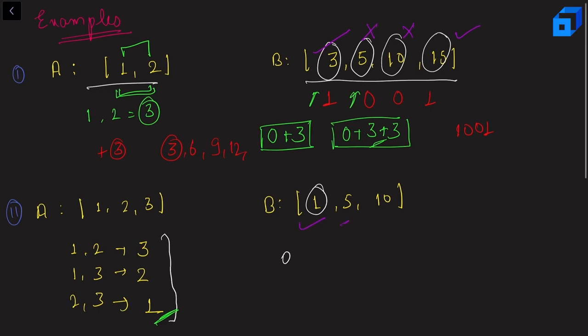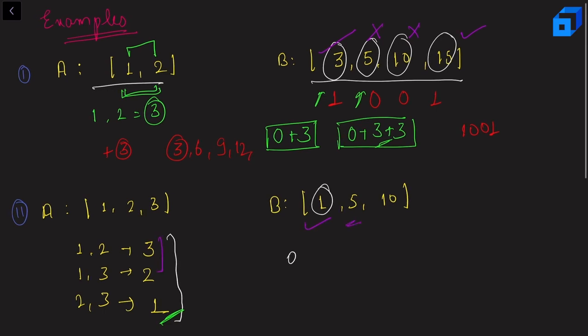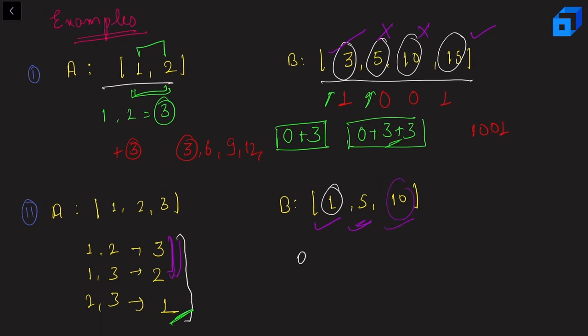Now let us talk about 5. 3 plus 2 is 5. So we can make this one as well. Now let us talk about 10. 3 plus 2 and again 3 plus 2 will give us 10. So we can create all three of them. So in this case, our answer will be 111. So we need to return a string 111. Okay. So that's how we need to solve this problem. Now let us move on to see the solution to this problem.